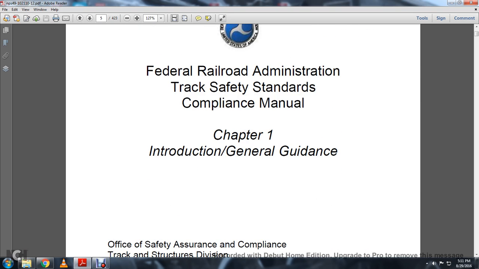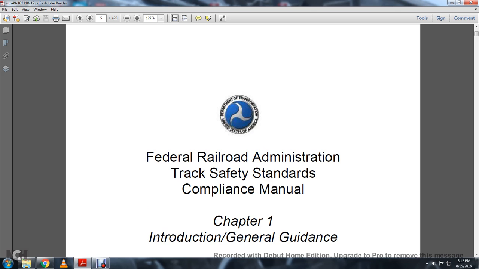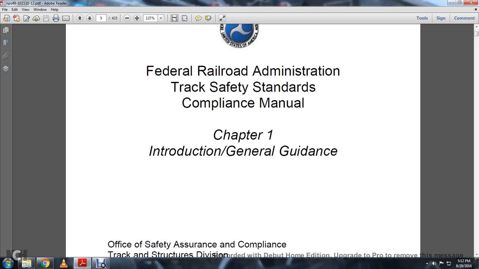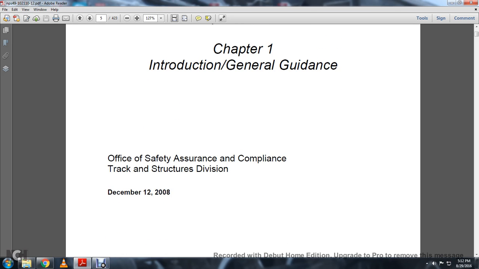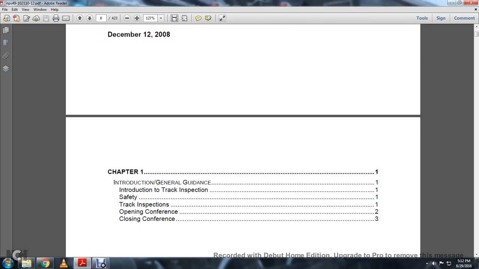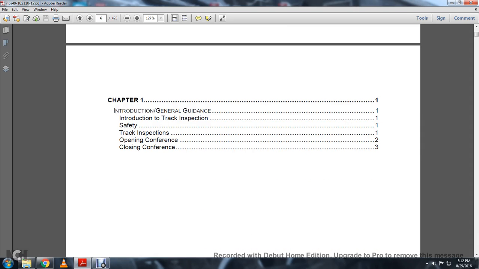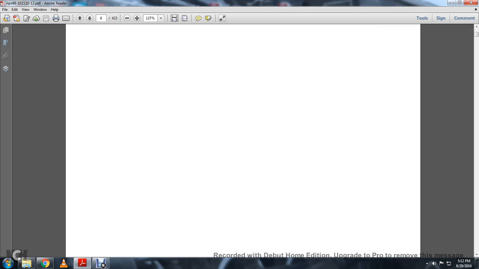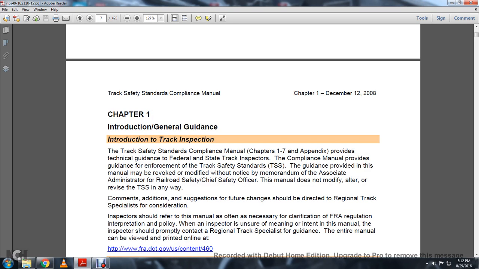FRA Track Safety Standards Compliance Manual, Chapter 1, Introduction, General Guidance. Office of Safety Assurance, Compliance and Track Structures and Divisions. Chapter 1, Introduction, General Guidance: Introduction, Track Inspection, Safety and Track Inspection, Opening Conference and Closing Conference.